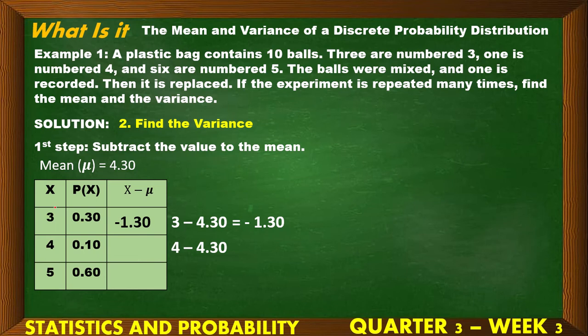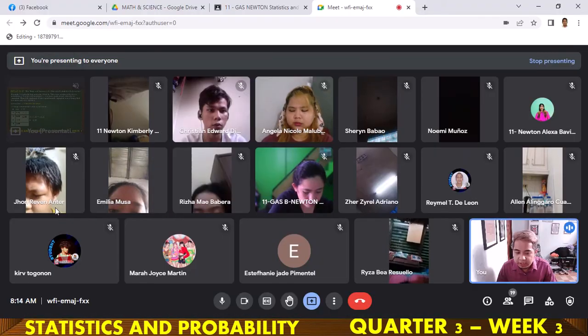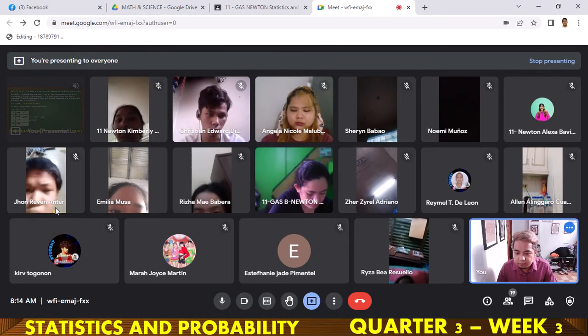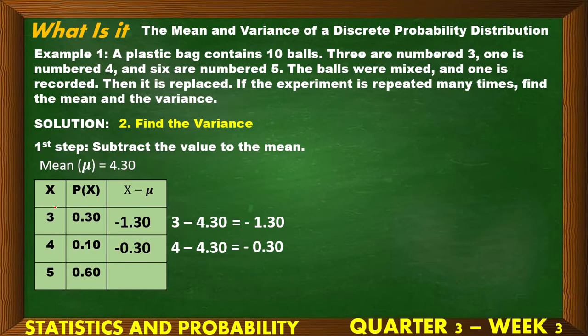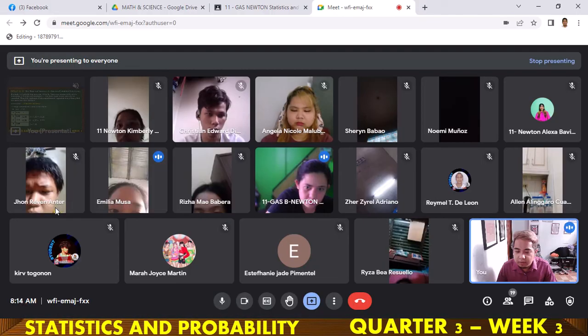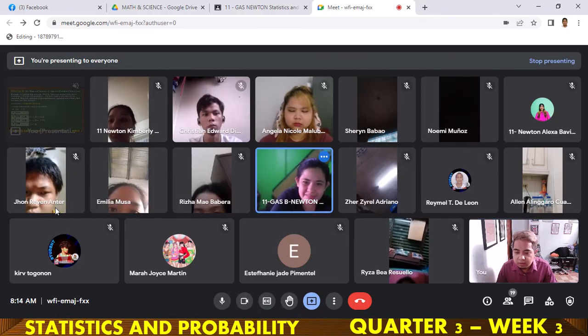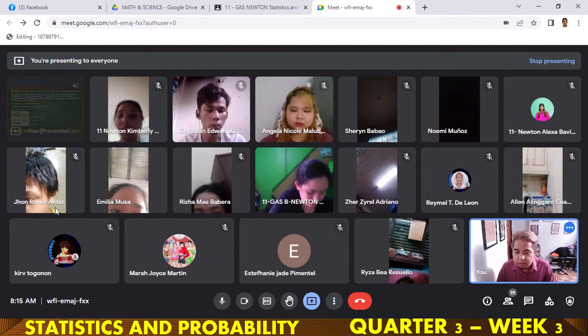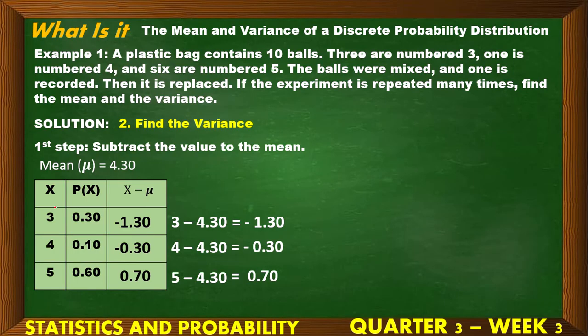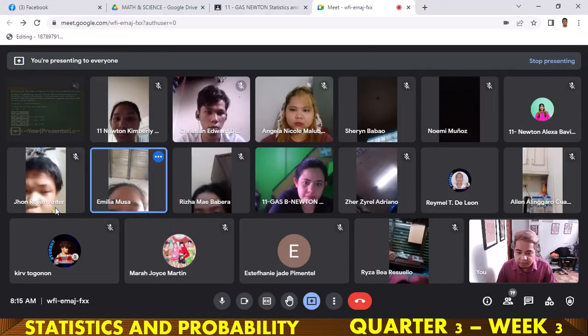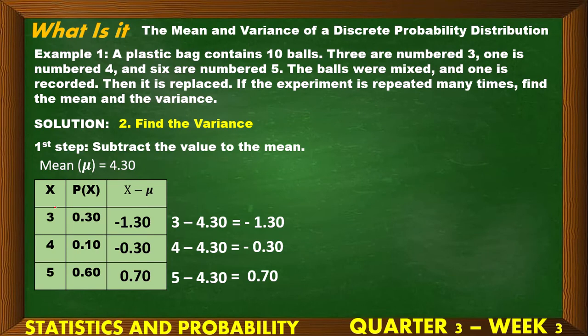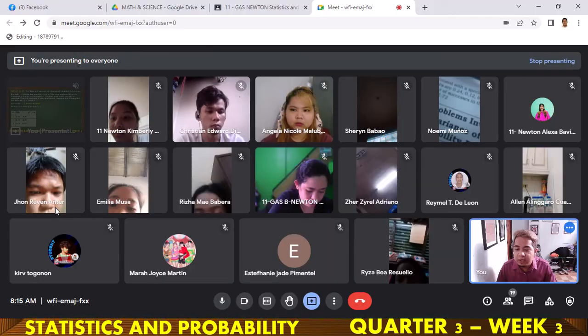How about the next one? 4 minus 4.3. Negative 0.3. Yes. And last one, 5 minus 4.3 is 0.7. Very good. 0.7. Okay? The next natin is to square. No? Continue lang natin.